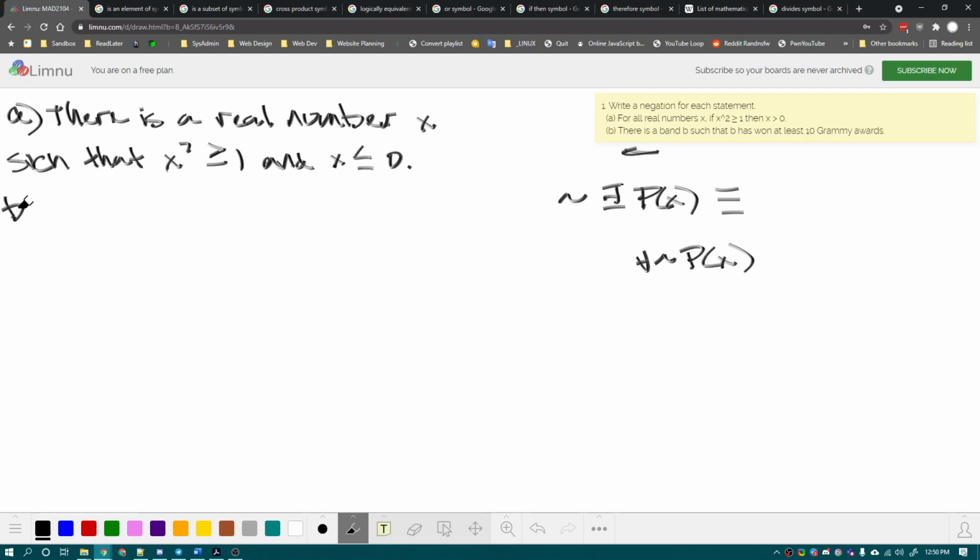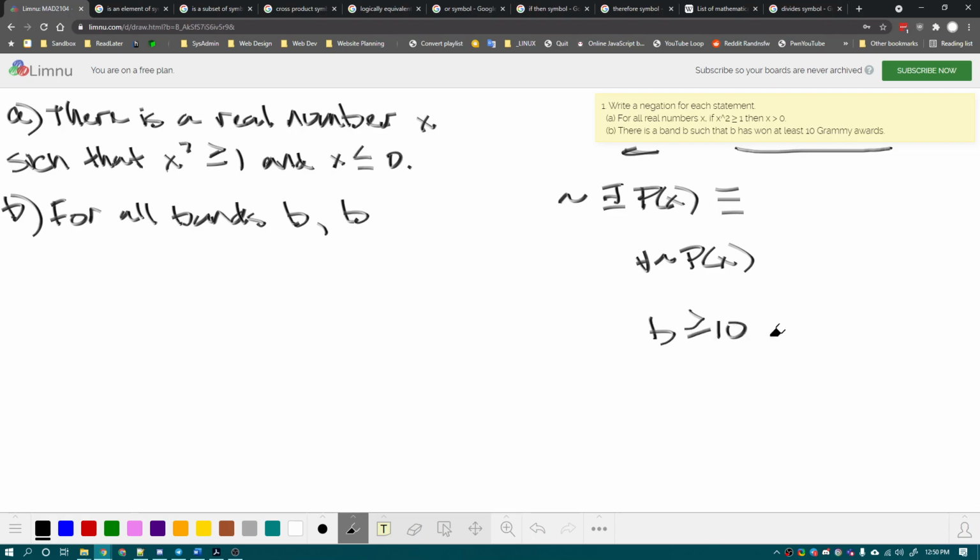So for this example, for all bands B, so let's break down what B has won at least 10 Grammy Awards. Well, at least means it's greater than or equal to 10, right? Yes, that's greater than or equal to 10.